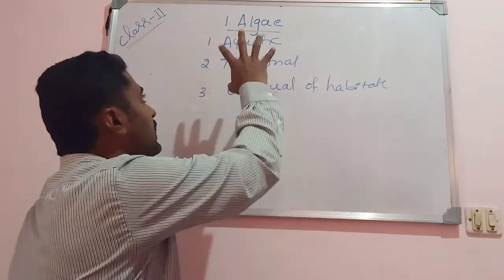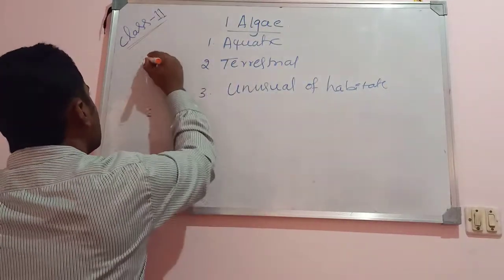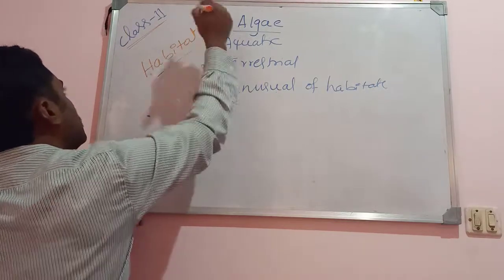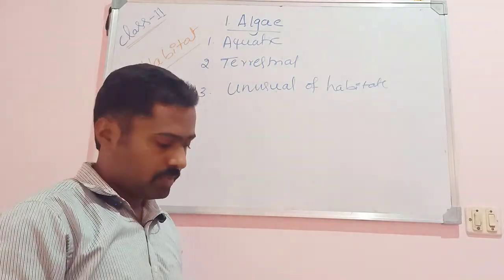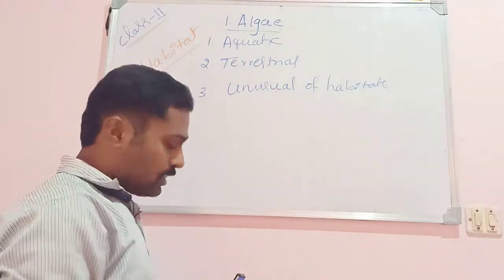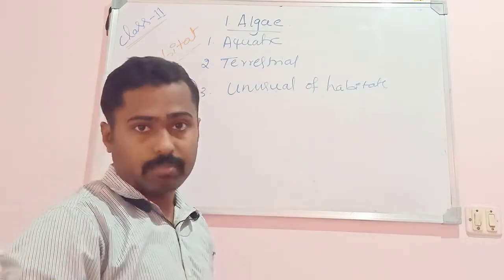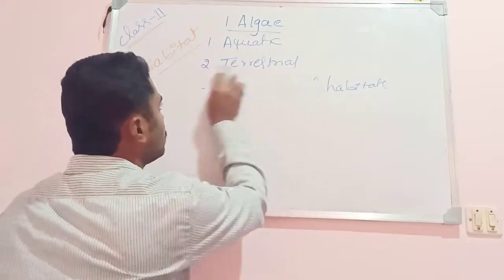Habitat means the place of living, the place where the organism lives. Based on the habitat, we can classify algae into aquatic algae, terrestrial algae, and algae of unusual habitats. So let us look into the first one, the aquatic algae.